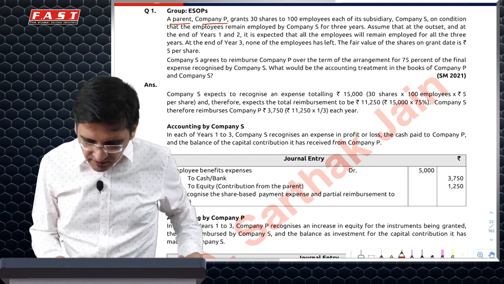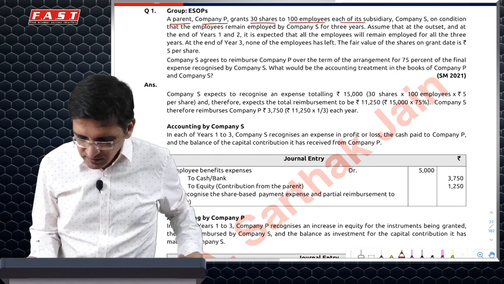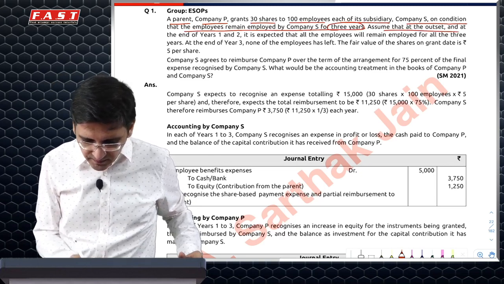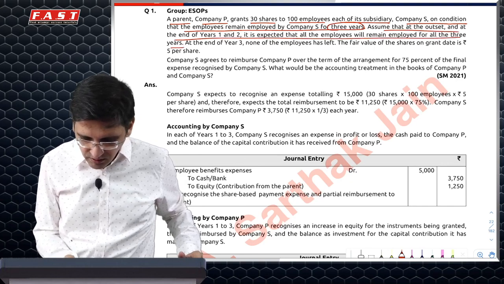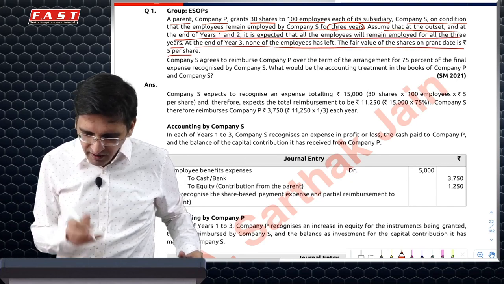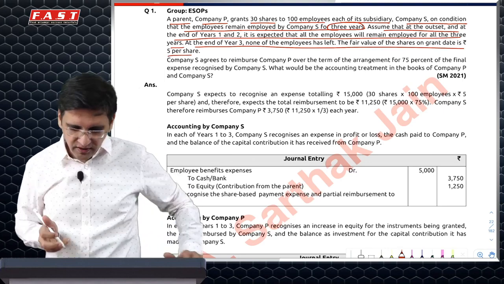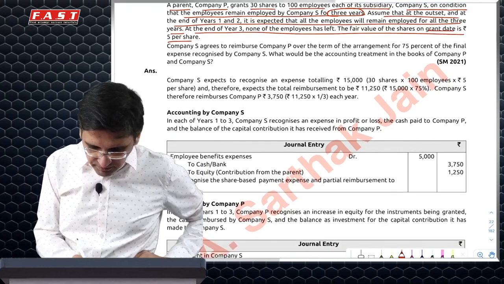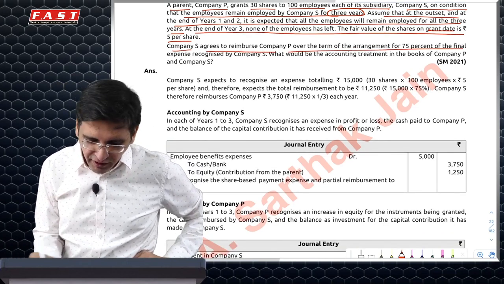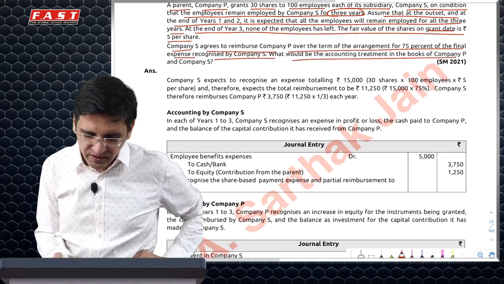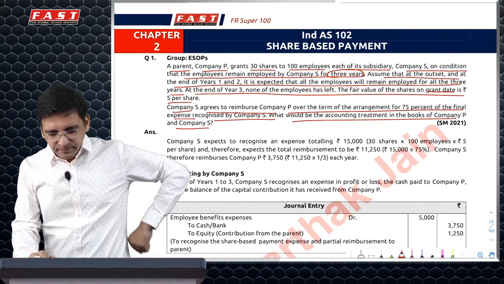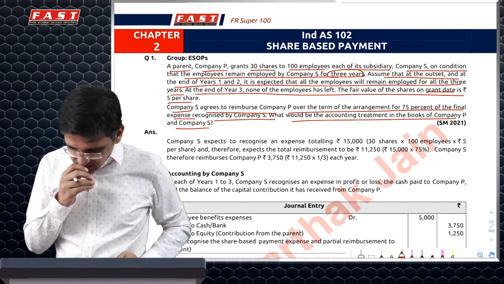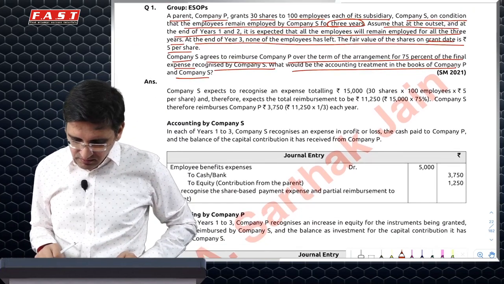This is one good question where the parent gives 30 shares to each of 100 employees of the subsidiary. The condition is that the employee will have to be there for 3 years, and we expect all employees to continue and none of them to leave. Fair value of the share on the grant date is 5 per share. It should be the fair value of the option. The company agrees to reimburse 75% of the expense, so 25% will go to investment and equity. Now what is the expense? 30 shares to 100 employees will be 3,000 shares in total, fair value 5, so 15,000.